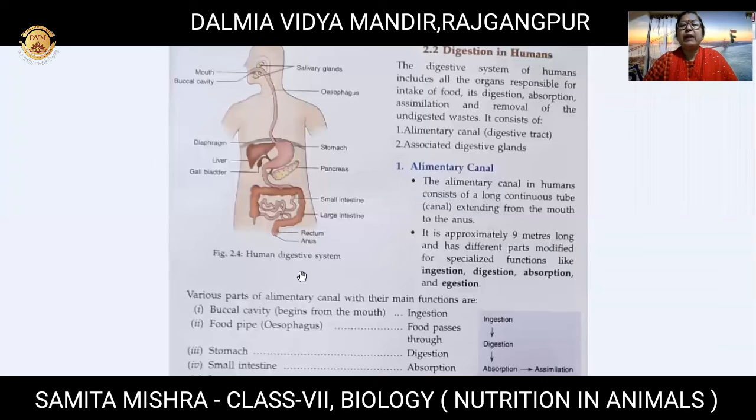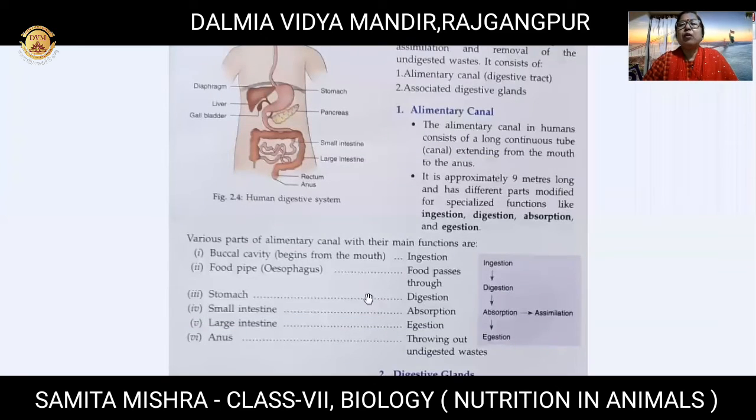Coming to the alimentary canal, it is a long tube-like structure which is present from mouth to anus. That means from the beginning of the body. Now I am talking. How am I talking? I am talking with the help of my mouth. Lips are moving and the tongue is helping. Teeth are giving structure and my face is there where the mouth is associated, and I am delivering my lecture to you all, right? So you see here it is a long tube which starts from the mouth and ends in the anus, the last part of the body.